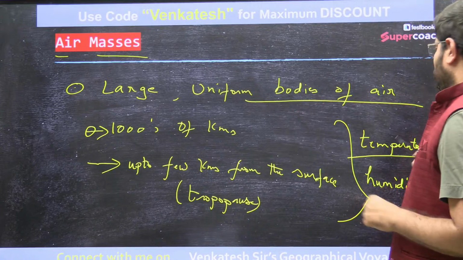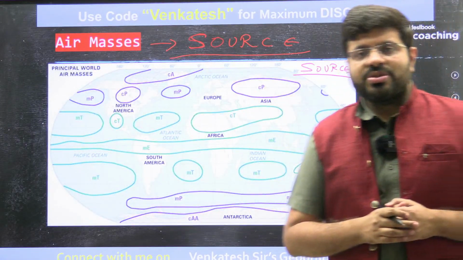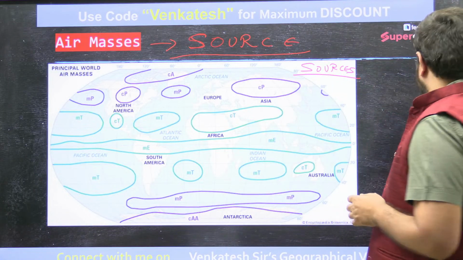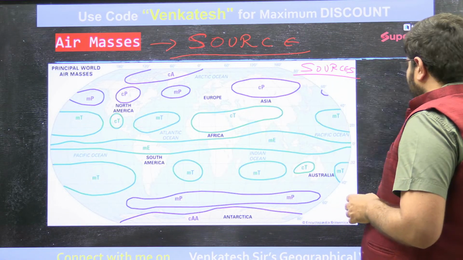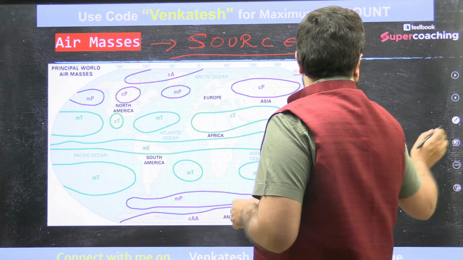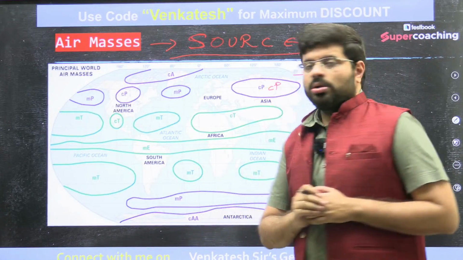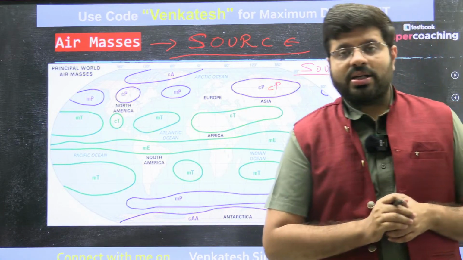For example, can you see here on the map, I am using a smaller c and a capital P, which we call continental polar.